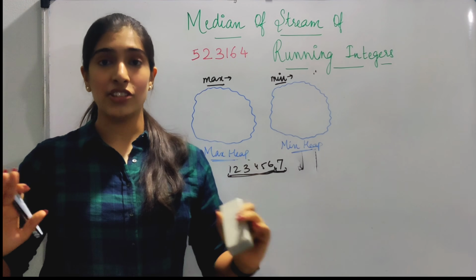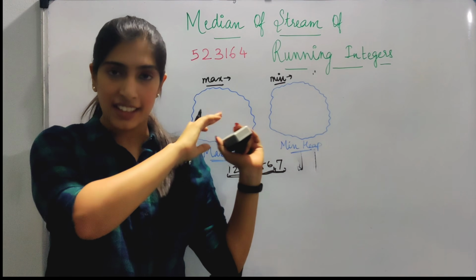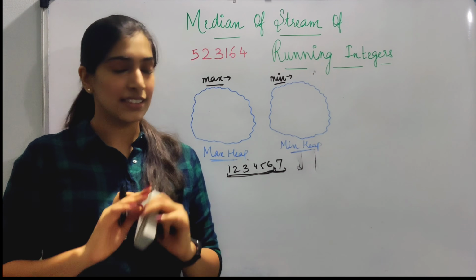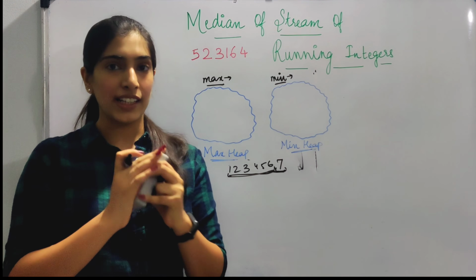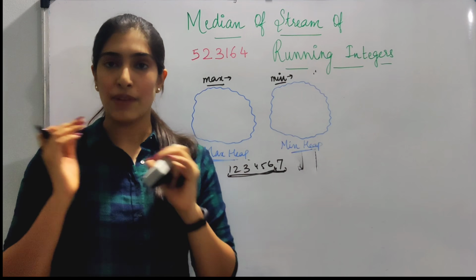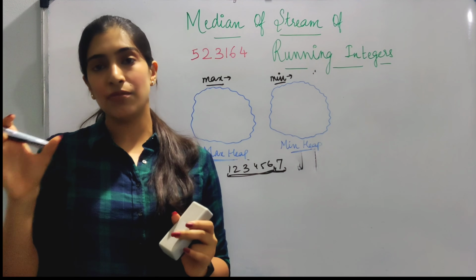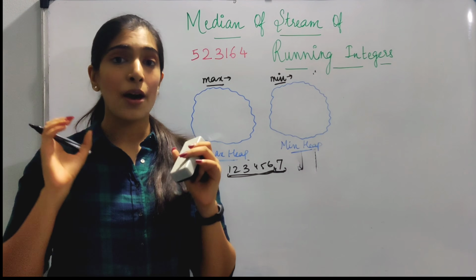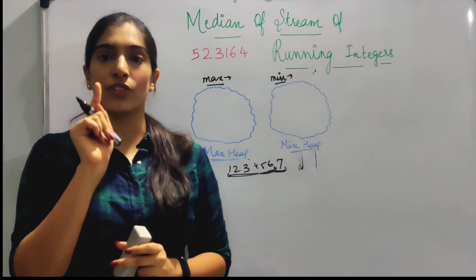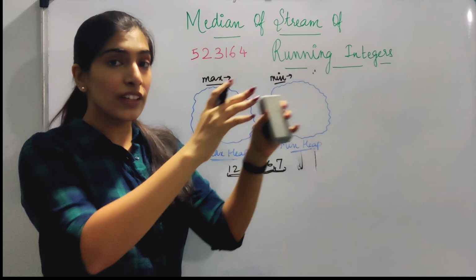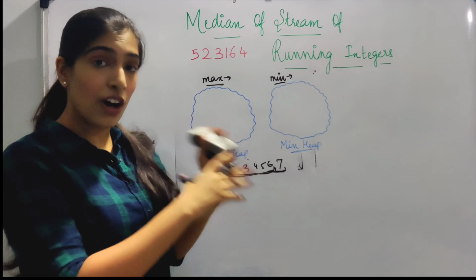So if you have understood till now, you have understood the entire question. If you haven't understood, it's okay. We are still yet to dry run the entire thing. It's completely fine. So what are the things we have understood till now? We are going to be dividing the integers into two halves, min heap and max heap. Max heap will store the first half of the values. Min heap will store the second half of the values. But we have to make sure that the sizes are the same or have a difference of only 1. Now let's see how we can implement that. We will write the algorithm and we will dry run it and we will see how it is working.